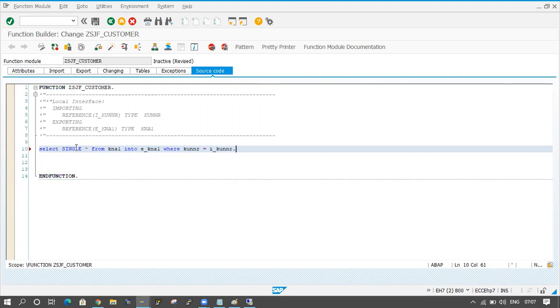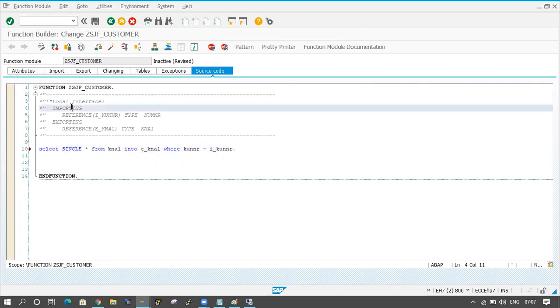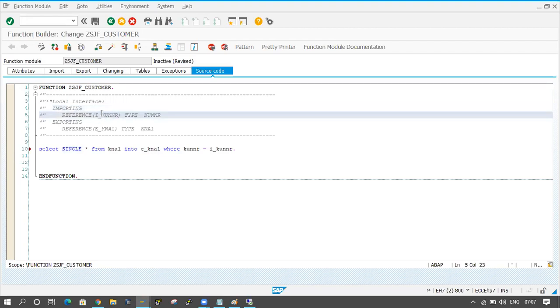So you are taking parameters, variables, work areas, internal tables, whatever it is, in the importing, exporting, tables, changing, right? All the fields will come in the comments. Here importing is coming, importing I underscore Kunnr. We are importing this I underscore Kunnr in the source code, and exporting E underscore KNA1. Here E underscore KNA1 is a work area, and this work area I am exporting to the outside. Outside means it may be any program or any other concept, in the same system or another system. We are exporting the KNA1 work area.